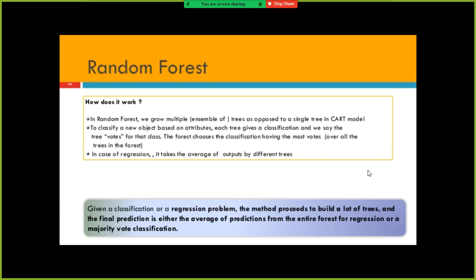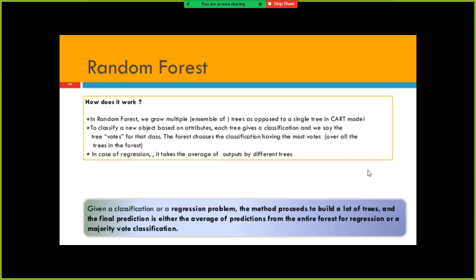That is how the trees are built. It also randomly chooses the independent variables. It not only randomly samples the data, it also randomly assigns different independent variables to different trees. Supposing you have 10 trees, the independent variables need not be the same. Maybe there is overlap, but they need not be the same. The data is also not the same, but there will be some extent of overlap.